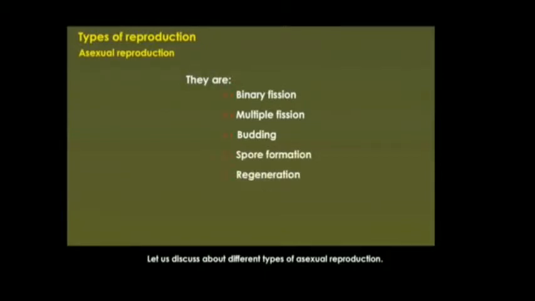Asexual reproduction. Let us discuss different types of asexual reproduction. There are binary fission, multiple fission, budding, spore formation, regeneration, fragmentation, and vegetative propagation.